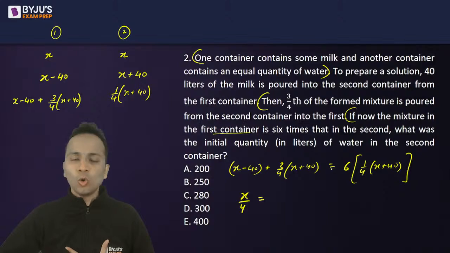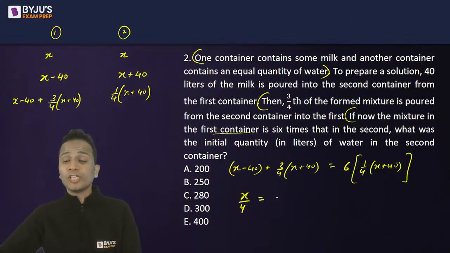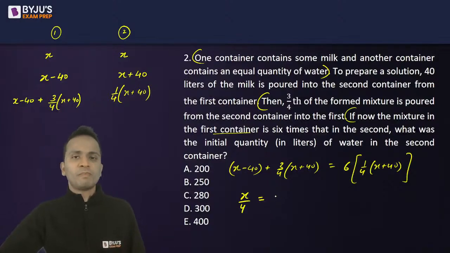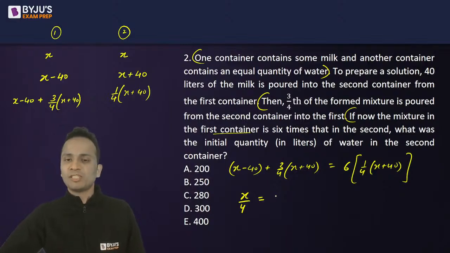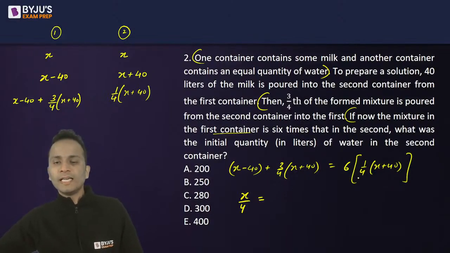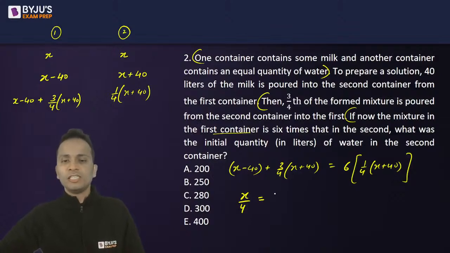I'm doing it in my own way. This is a linear equation in one variable. Now it's totally up to you, whatever amount of time you want to take. Try to take as little time as possible. On the right hand side, I have 60 minus 30 is 30 plus 40, 70. So the value of x will be equal to 280, right?